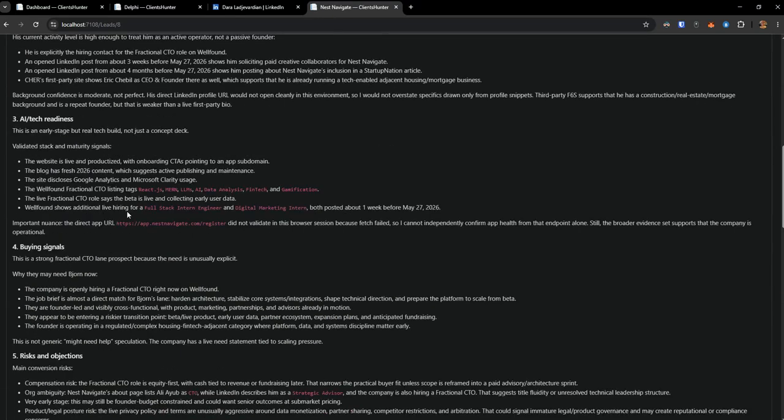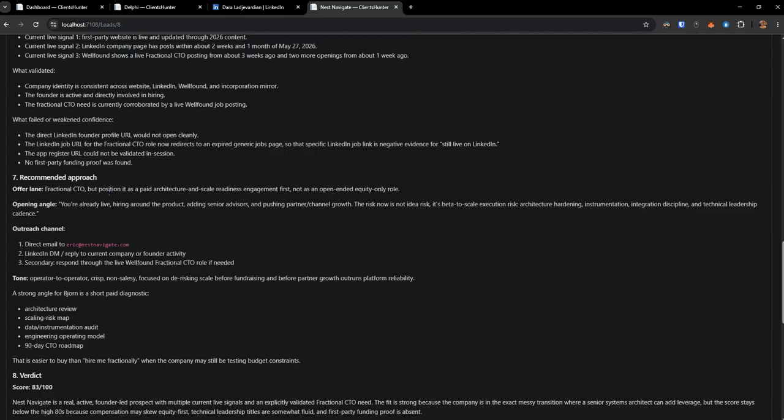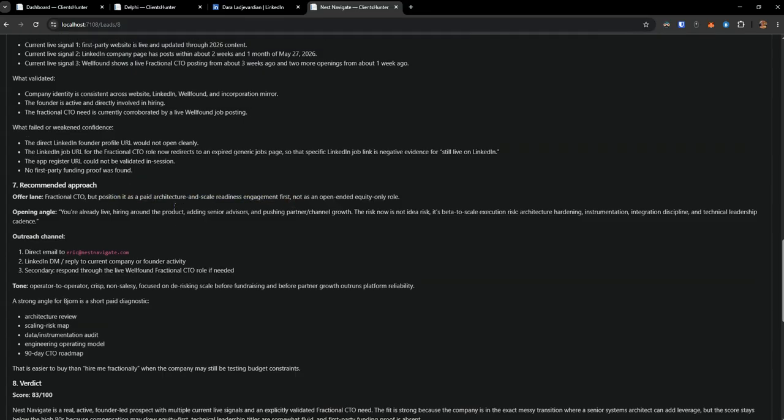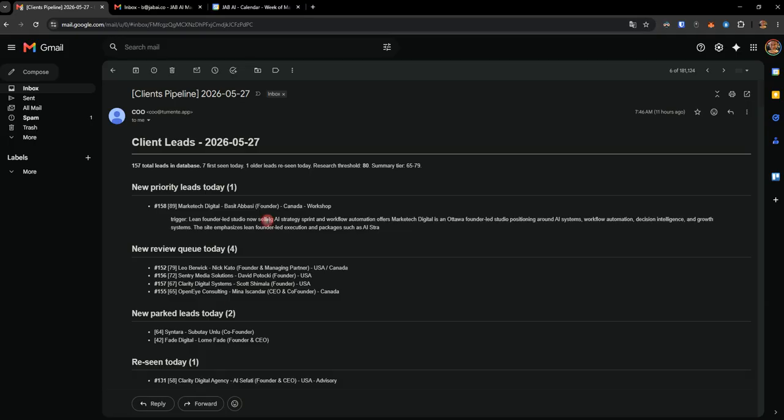And now, by the way, we have this next thing, and I want to actually look at this. Is there something that I want to do here? Fractional CTO, but position as a paid architect. Okay, fine, I guess. So this is something that I'm using every single day. I don't necessarily pursue opportunities every single day because I'm doing other stuff. But it's a system that actually works. It's rock stable. I get these emails every single day. They look exactly like this. I'd show you other ones, but again, it doesn't really prove anything. But this is how the whole system works.